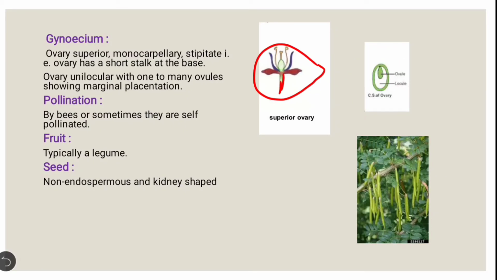Then pollination is by insects or sometimes they are self-pollinated. They are pollinated by insects or else self-pollinated. The fruit is typically a legume type. In this, many seeds are present. They are the legume type of fruit. Then the seed is non-endospermic and kidney shaped.